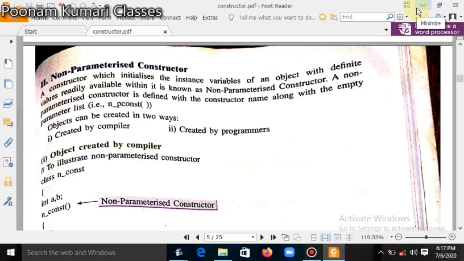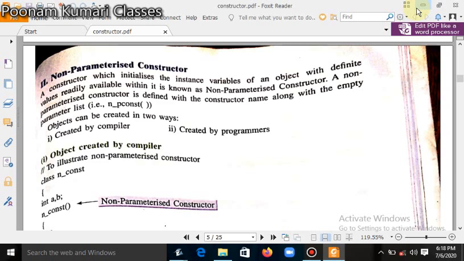Today I am going to explain you non-parameterized constructor. Last time we have done what is a constructor, how a constructor works, what are the features of constructor and types of constructor, and the first type, default constructor, we have done. And now today we will see non-parameterized constructor. Look at your book page number 365, non-parameterized constructor.